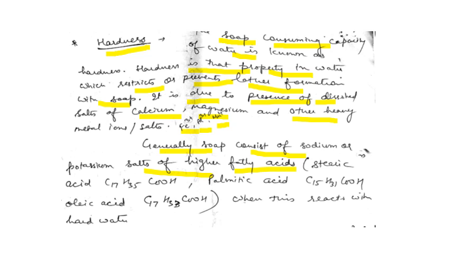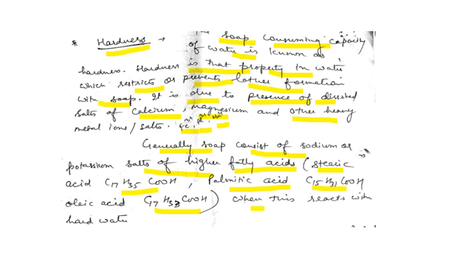For example, the stearic acid, the formula is C17H35COOH, or palmitic acid, C15H31COOH, or it can be the oleic acid, C17H33COOH.